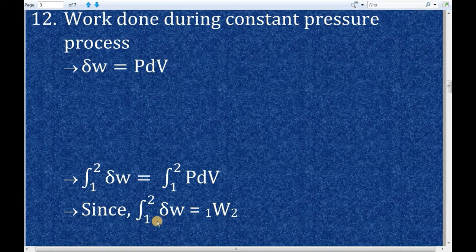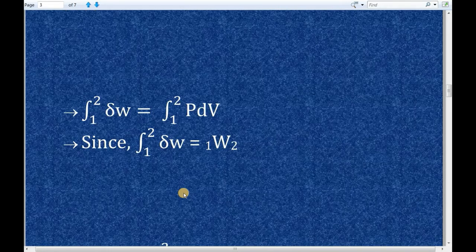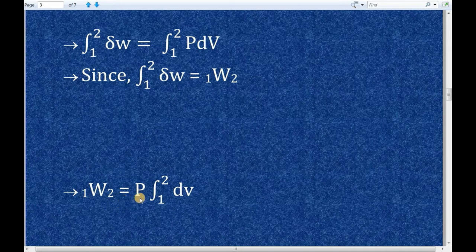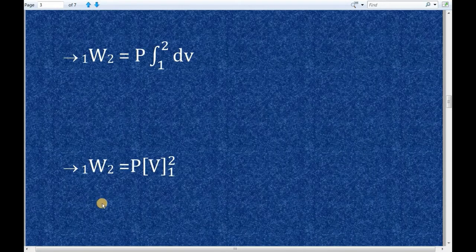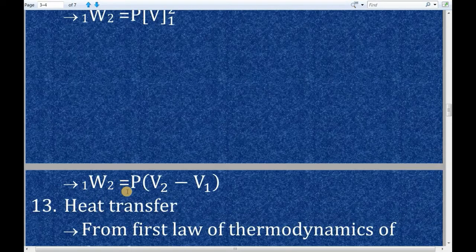Now in this RHS, pressure P is constant, so we can take P as common. So the next step will be 1W2 is equal to P into integration of dV between the limits state 1 and state 2. So here integration of dV is V. So the next step will be 1W2 is equal to P into V between the limits state 1 and state 2. Now we will apply limits to this term V. We get 1W2 is equal to P into V2 minus V1. And this is the formula for work done during constant pressure process.